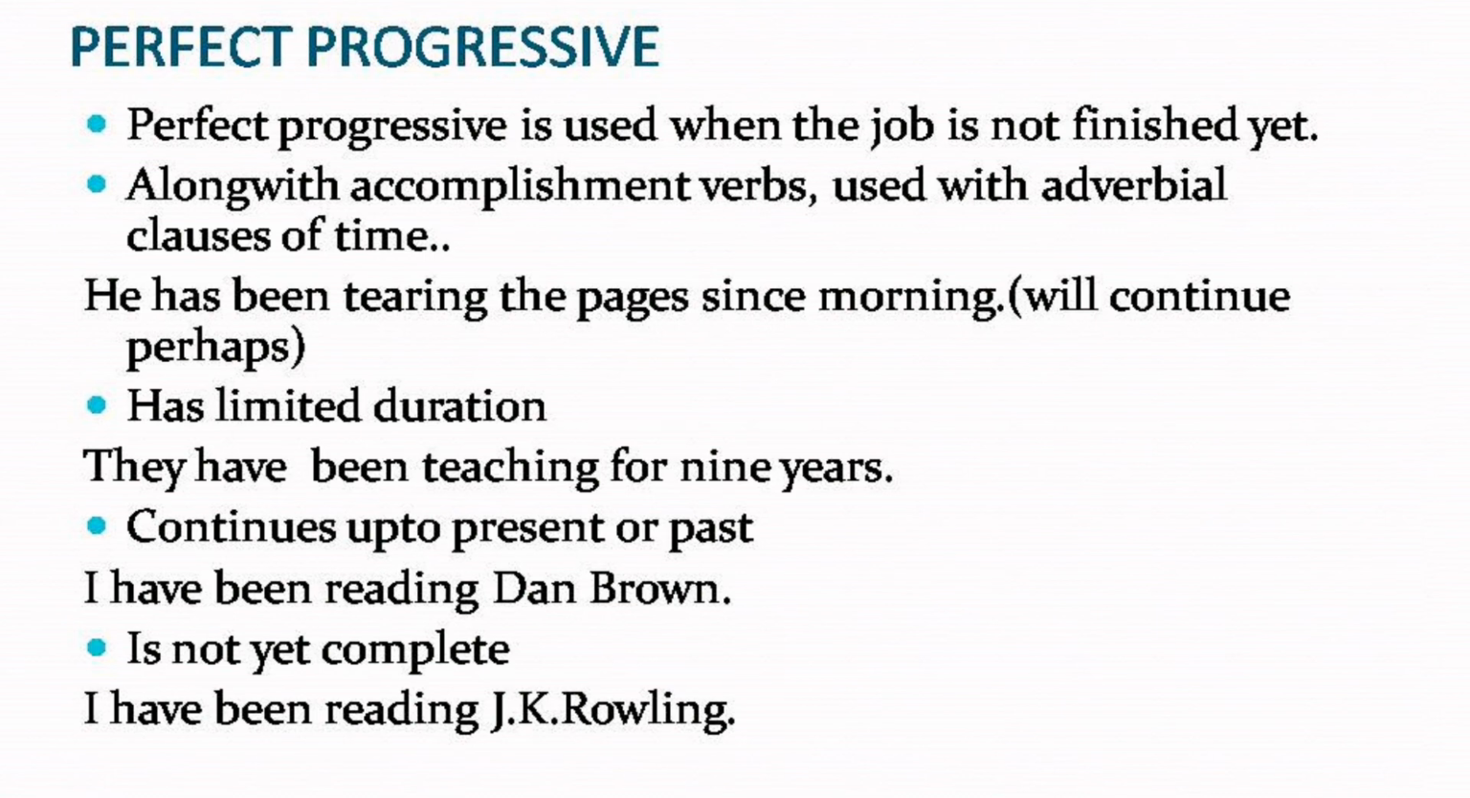Continuous up to the present, continues up to present or past. I have been reading Dan Brown. I have finished reading one of Dan Brown's books. I am continuously reading his books. I have been reading 2 or 3 of his books. That is the meaning of the progressive usage over here. It is not yet complete. That's when we use perfect progressive. I have been reading J.K. Rowling. That means I am continuously reading all the Harry Potter books series.